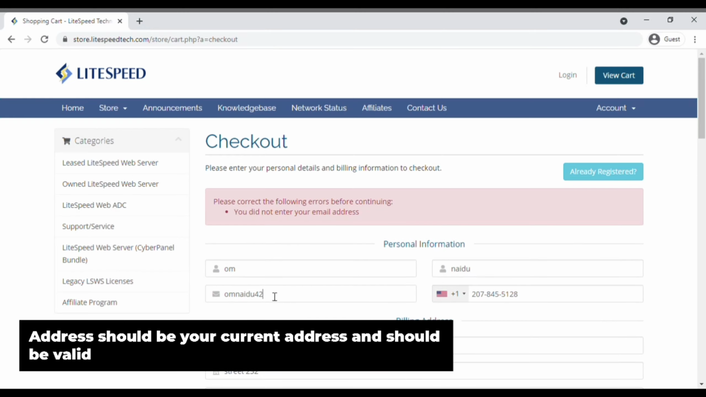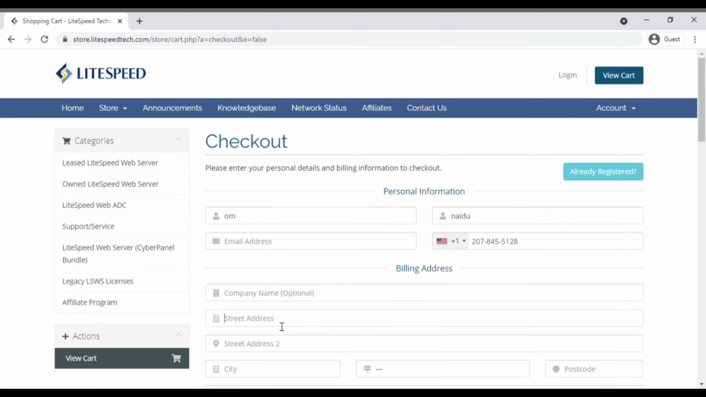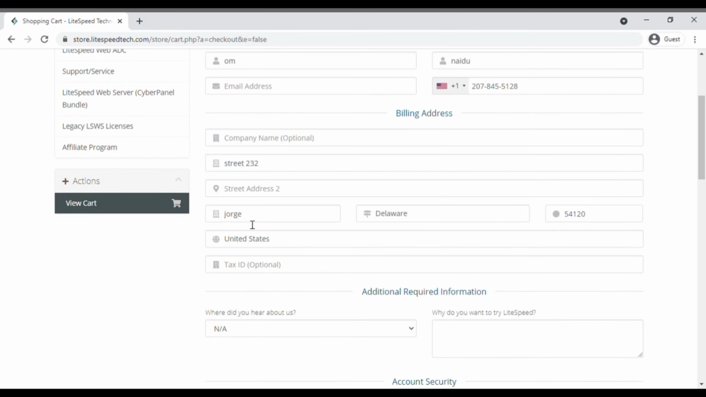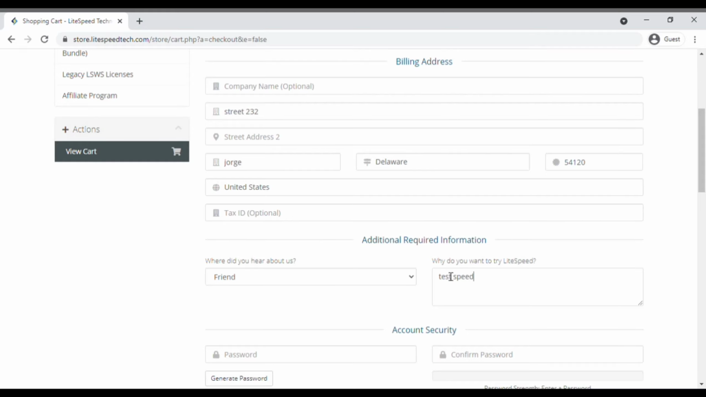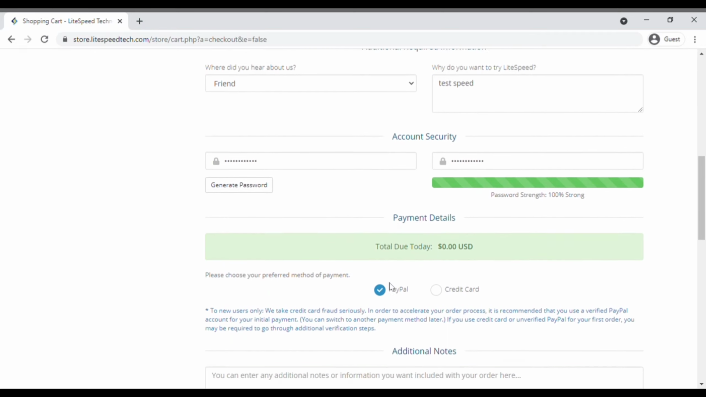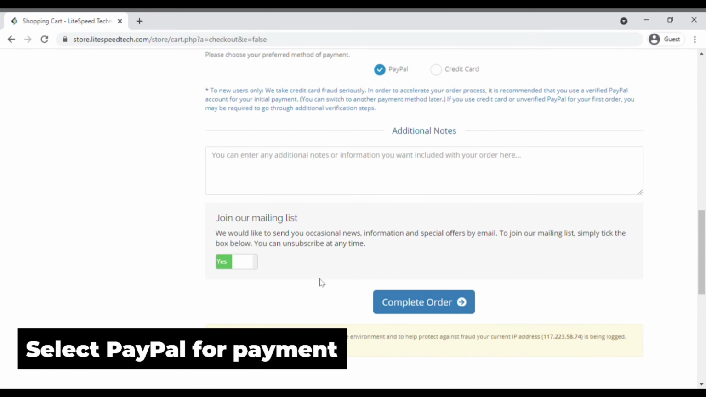Simply enter a valid email address. Email address is must. You need to enter a correct email address, phone number, and after that you need to add proper address. It should be your current address. And after that, add a reason why you want to use Lightspeed. Enter any reason, enter a password. In payment method, make sure you click PayPal, and after that click on complete order.